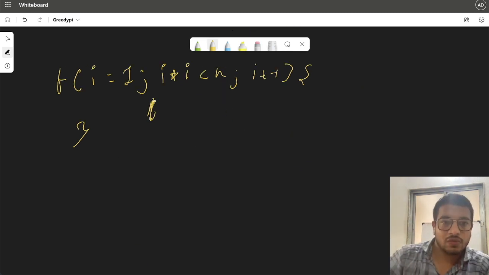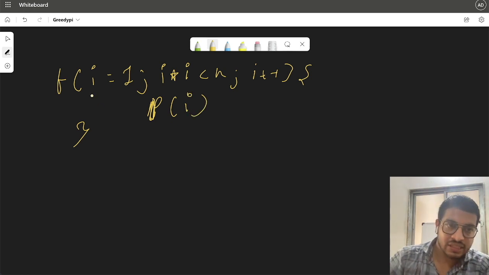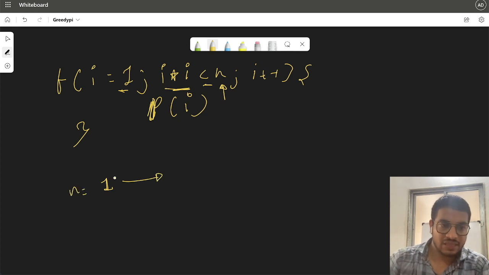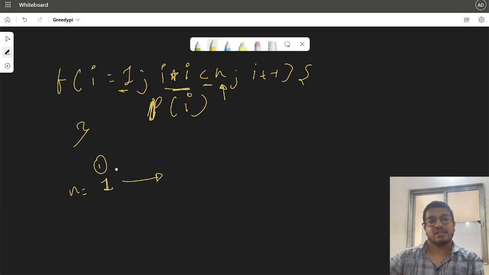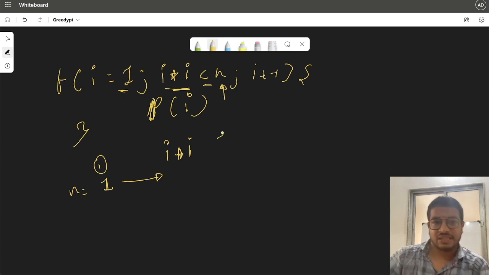Okay. So what will be the complexity of this? i is going from 1 until i into i is less than n. What does this mean? If n is equal to 1, i will start from 1, and it will go up till i into i is less than or equal to 1.